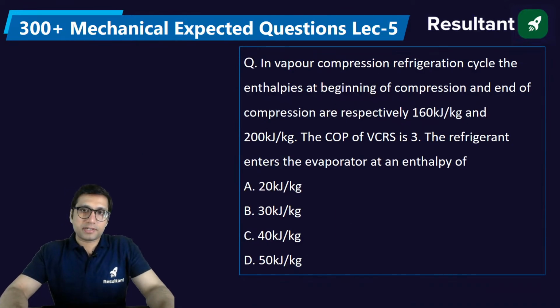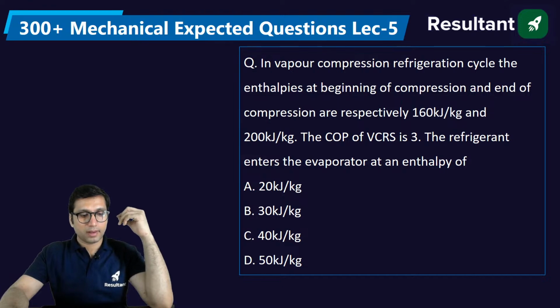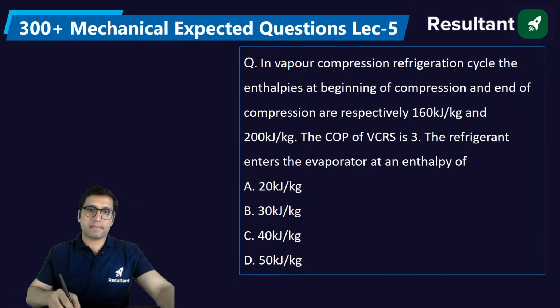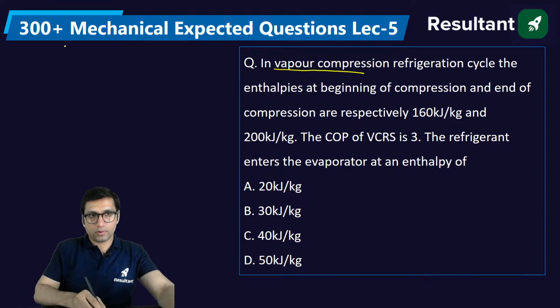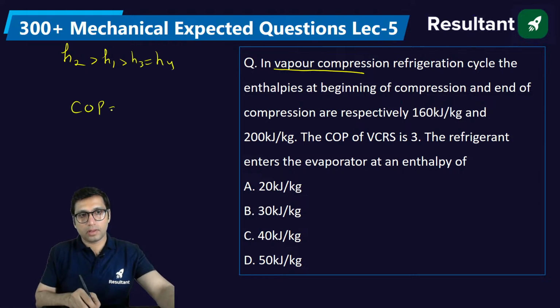In a vapor compression refrigeration cycle, the enthalpy at the beginning of compression and at the end of compression are given. The COP of the vapor compression cycle is given as 3. The refrigerant enters the evaporator at an enthalpy of? So for a vapor compression system, COP, you know the formula for COP? If you know these 3 enthalpies in this order, then COP is equal to H1 minus H4 over H2 minus